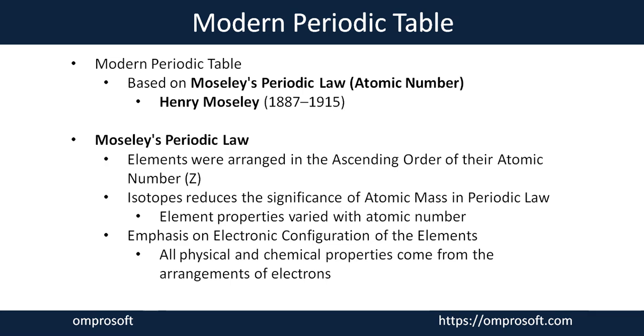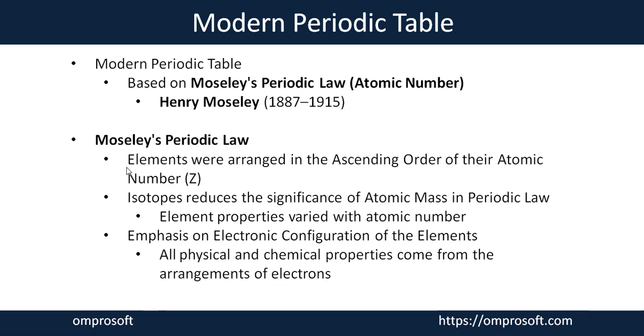The second point said by Moseley was to emphasize the electronic configuration of the elements, because the complete physical and chemical nature of any element comes from the arrangement of electrons.